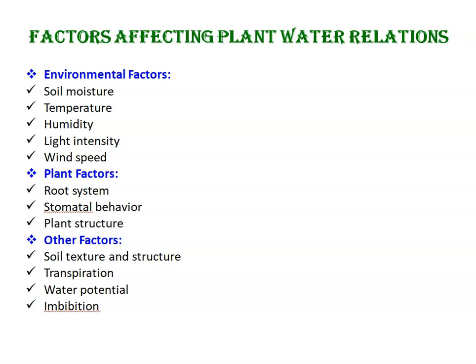Then temperature, high temperature increases the transpiration rate, and low temperature can slow down the water uptake, right? Then humidity, light intensity, then wind speed. Plant factors include root system, stomatal behavior, plant structure. Then other factors include soil texture, structure, transpiration, water potential, and imbibition.